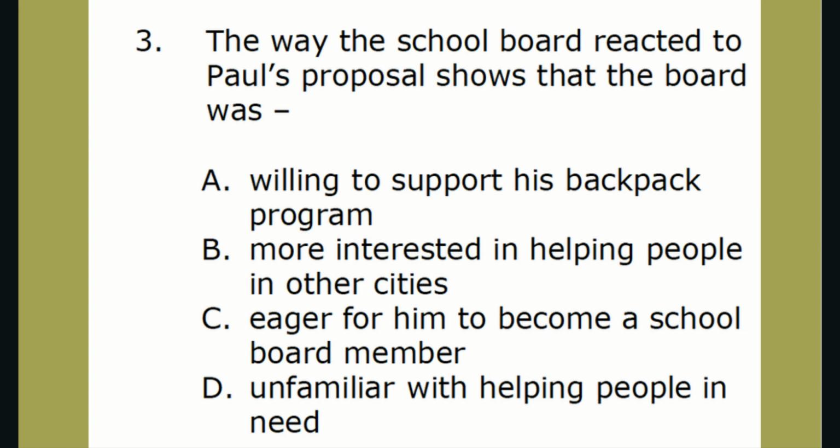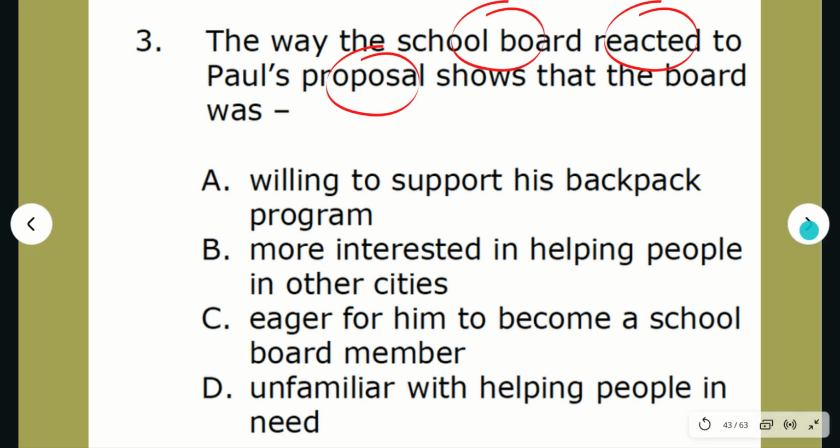In step 2, we're going to circle key words that will help us answer the question. What are some words that you would circle? The keywords that I circled are school board, reacted, and proposal. I circled these words because we are looking for information on the school board. We're also trying to see the proposal that Paul made, and we need to find information on how they reacted. We now finish step 2, so we can move on to step 3.